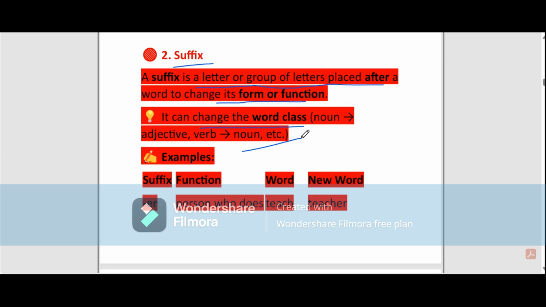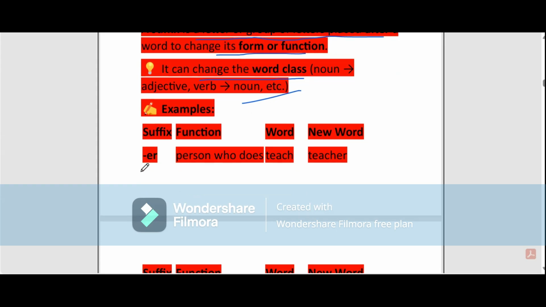So let us see some examples of suffix. The suffix is er. Here, the person who does teach is known as a teacher.